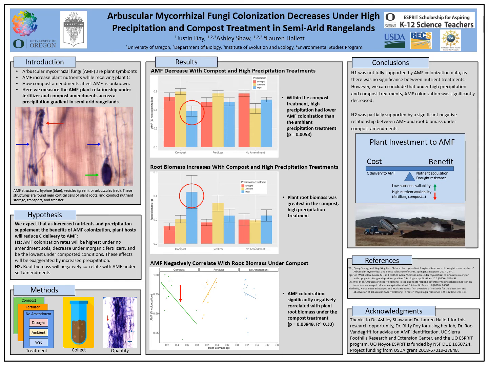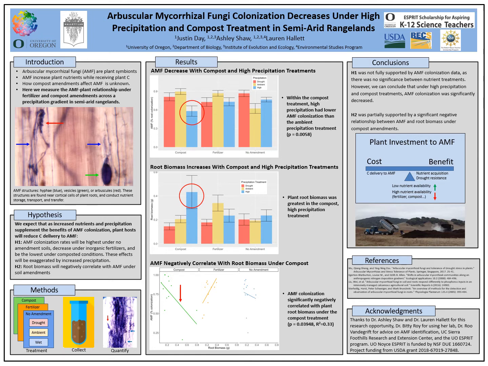Today I'll be discussing the results of my research project titled Arbuscular Mycorrhizal Fungi Colonization Decreases Under High Precipitation and Compost Treatment in Semi-Arid Rangelands. Arbuscular mycorrhizal fungi, which I'll abbreviate as AMF, are a form of symbiotic fungi that colonize the roots of 80% of vascular plants. And in this relationship, they increase nutrient acquisition from the soil to the plant, while simultaneously receiving carbon from the plant. Because of this relationship, they're proposed to be important for management in agricultural systems.